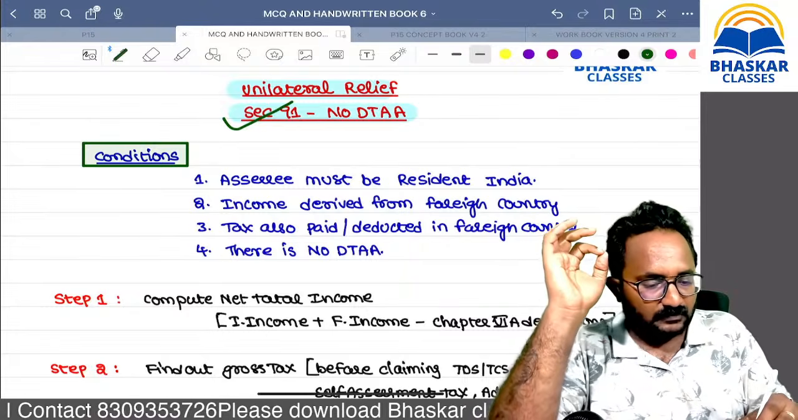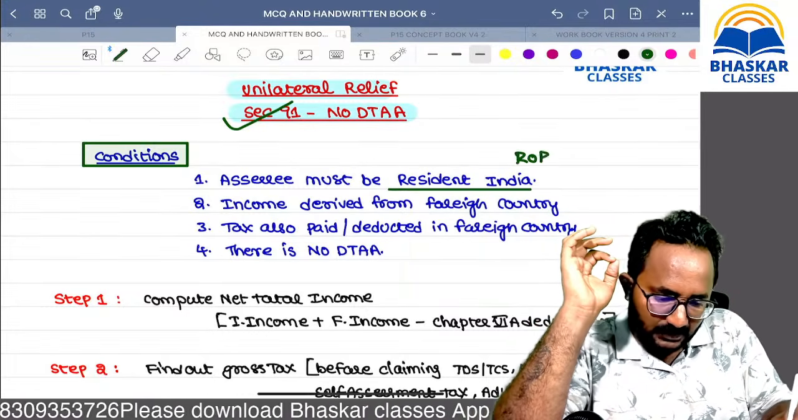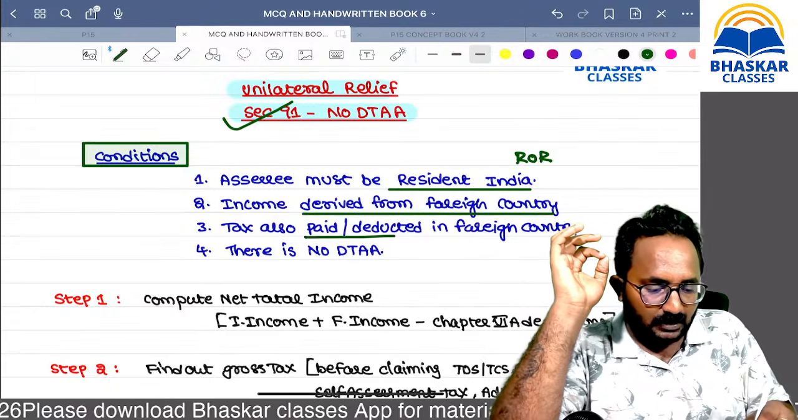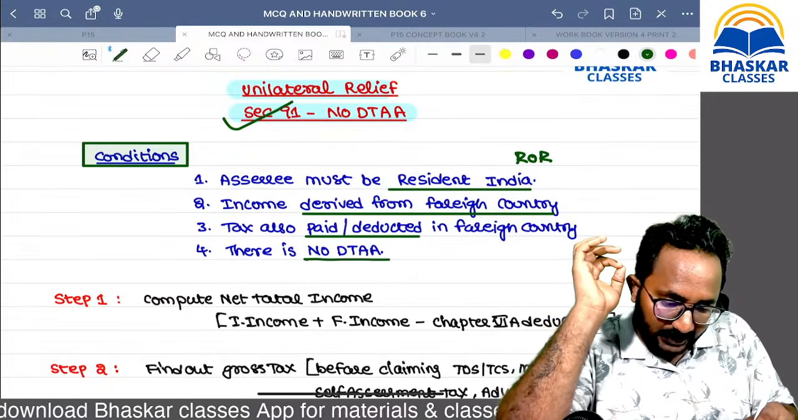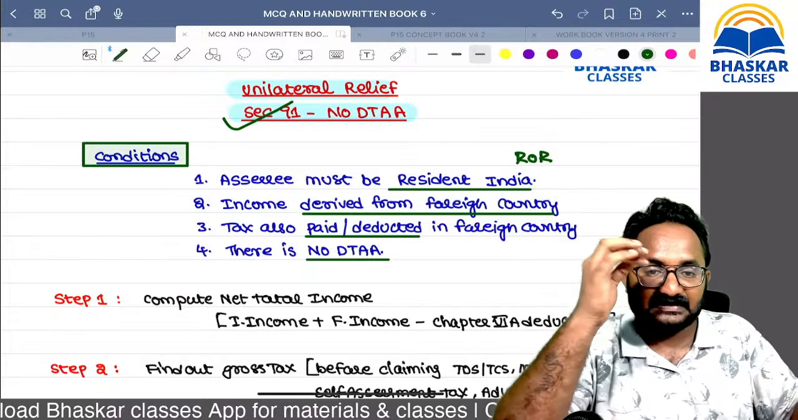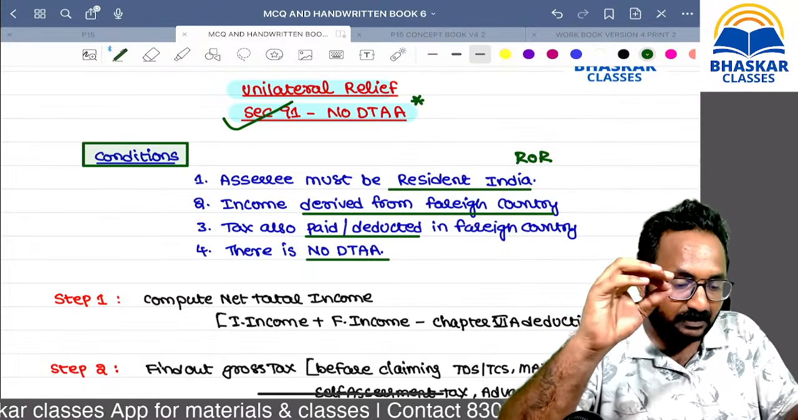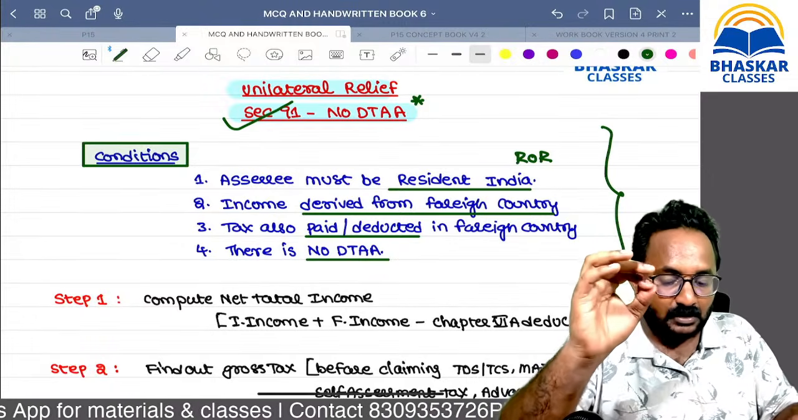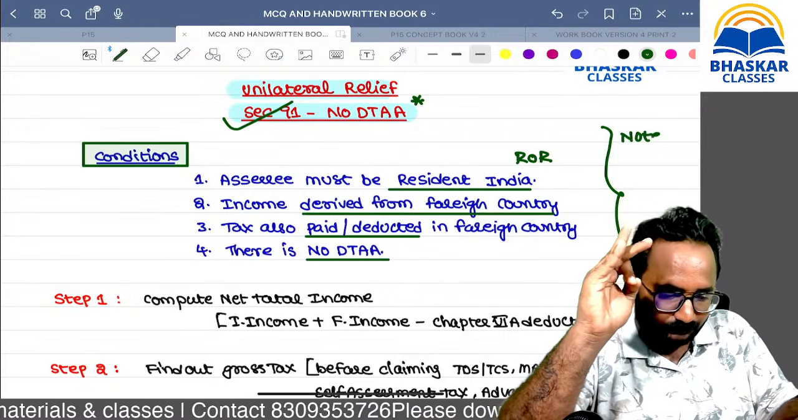First, the assessee must be resident and ordinarily resident. He derived income from a foreign country. He paid tax in the foreign country, or tax was deducted in the foreign country. There is no DTAA. If these 4 conditions are satisfied, then only we can solve the question under section 91. In the exam also, if they give a question under section 91, you have to mention all these 4 conditions as a note point.